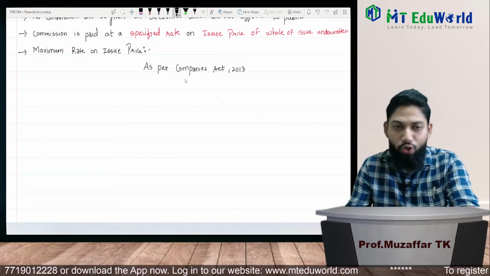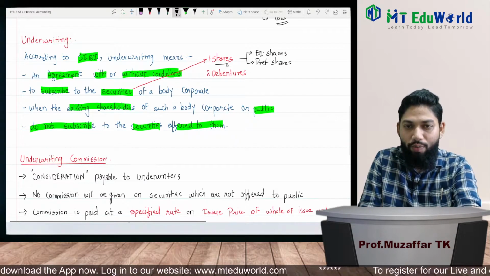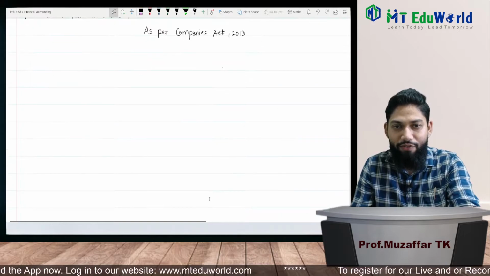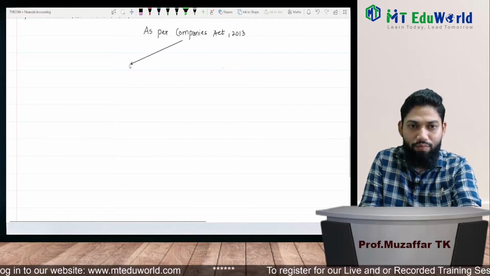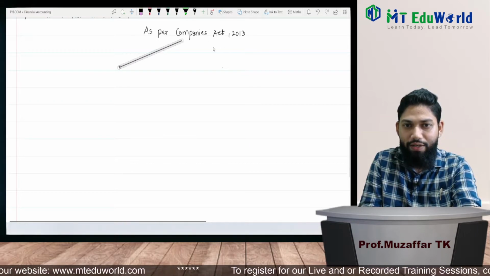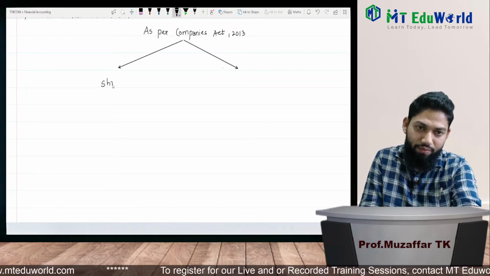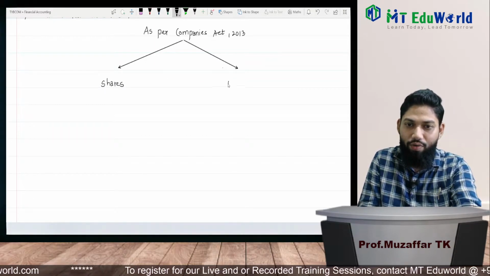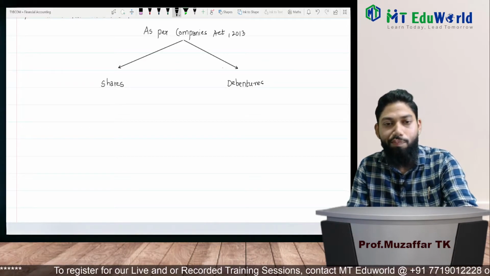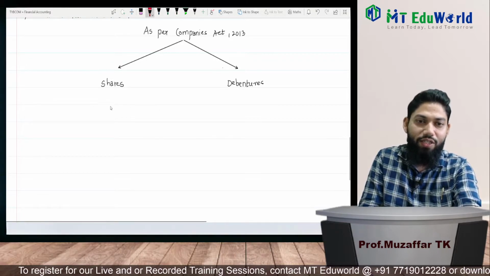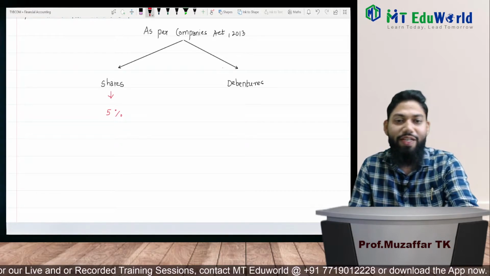Now, as already told to you, if we talk about securities, we talk about shares and debentures. So I'll bifurcate it into two parts: shares, and second, debentures. As far as shares are concerned, here the maximum rate is 5%.